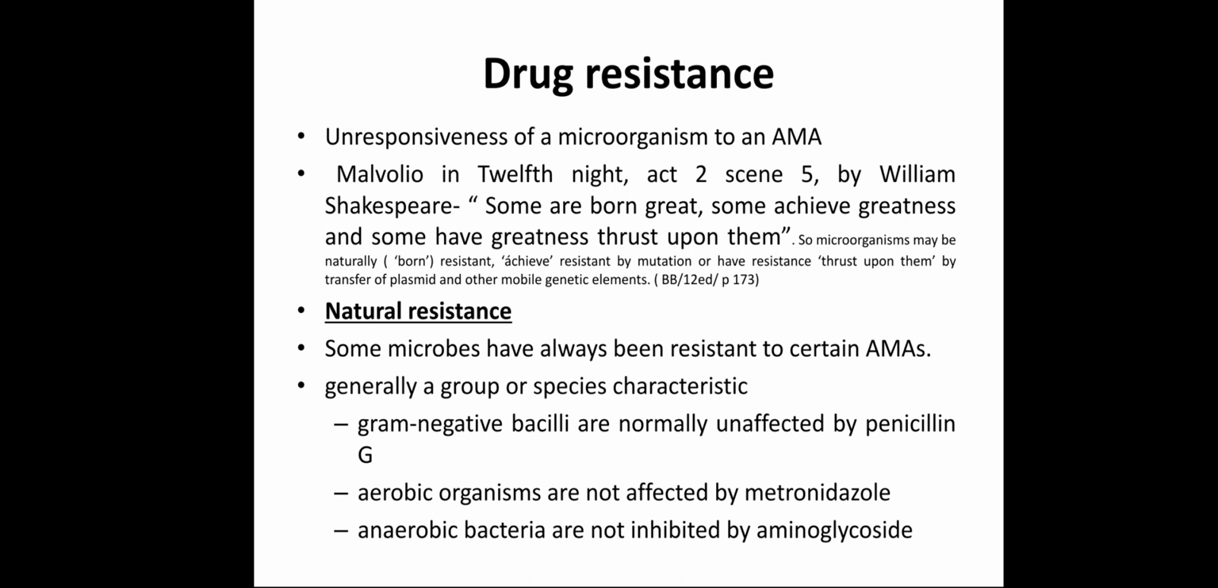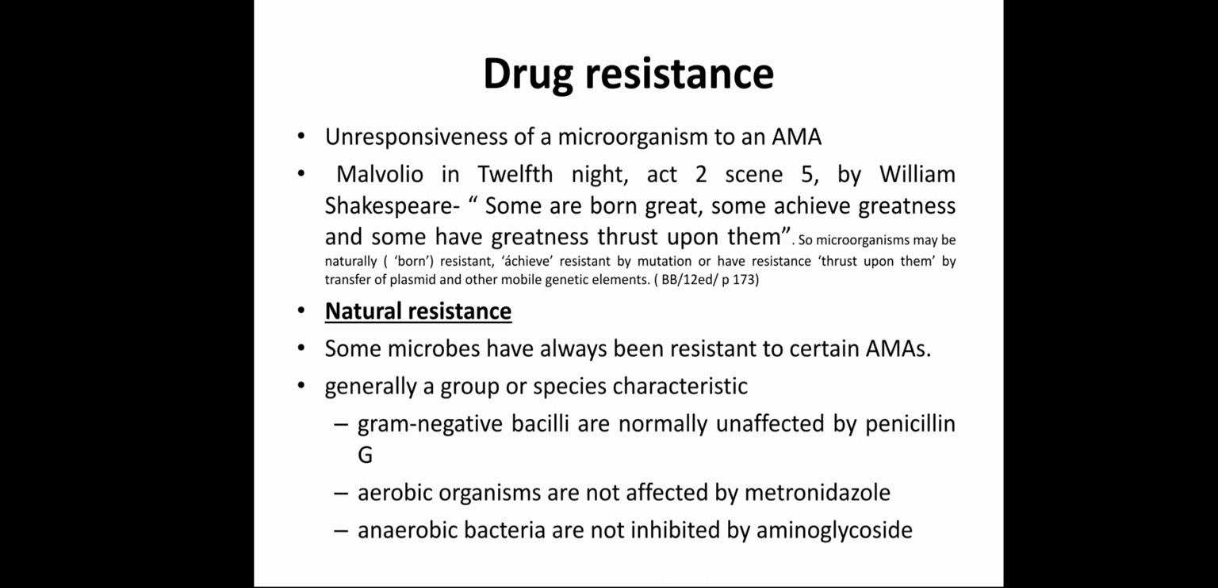How is drug resistance acquired by bacteria? First is natural resistance and second is acquired resistance. What is the difference between natural resistance and acquired resistance? Natural resistance means, for example, we take the example of penicillin G. Gram negative bacilli are normally unaffected by penicillin G.